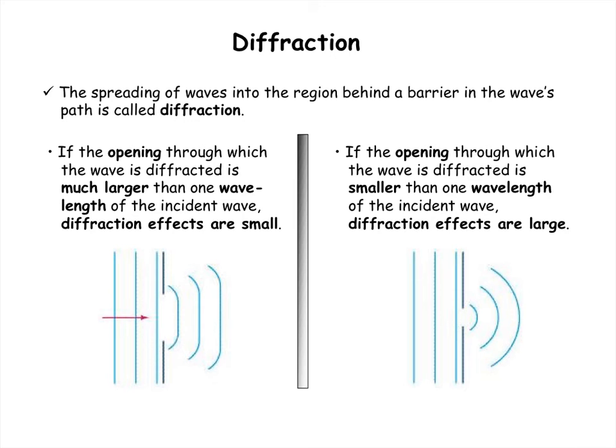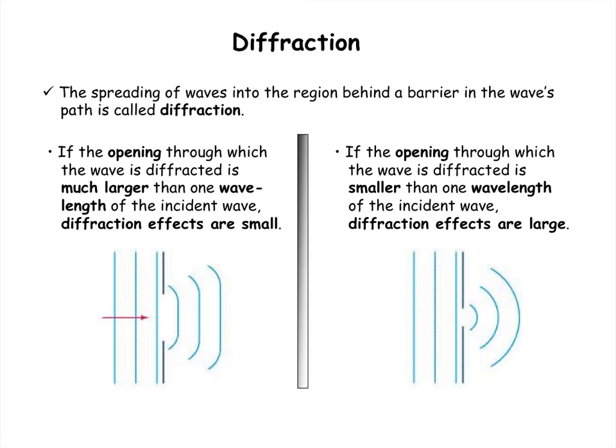Diffraction is the spreading of a wave as it passes through an opening in a barrier. These diagrams on the left and the right side are bird's eye views of waves coming in. The dark line represents a barrier, and this is the opening in the barrier. You could think of these wave fronts as being like the crests of a wave coming in. You would think that only this part right here would make it through, and it does. But you wind up getting spreading of the wave, and it's this spreading that is diffraction.